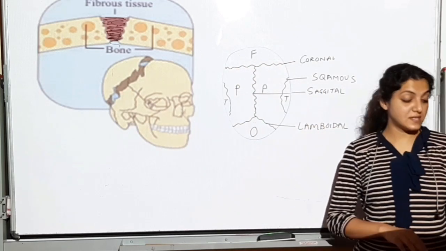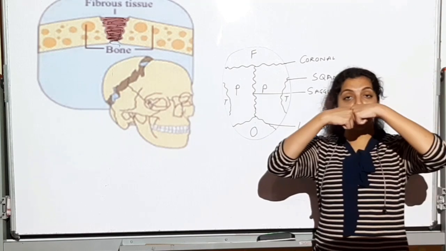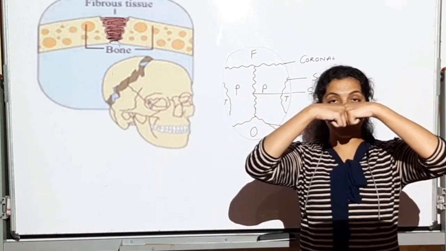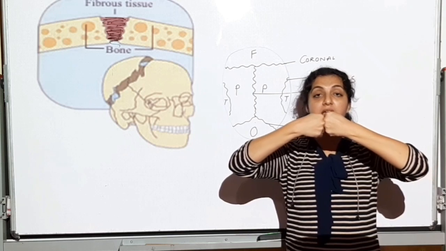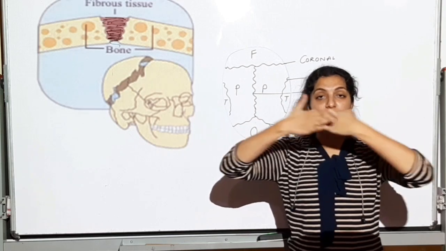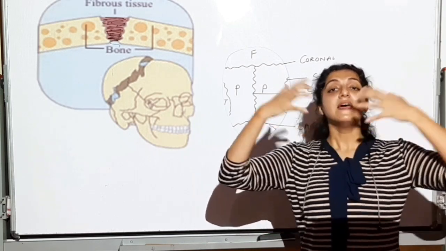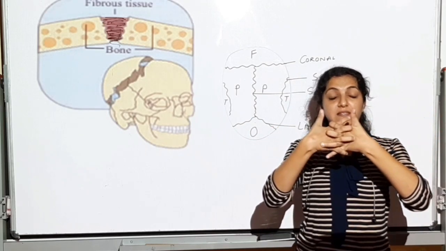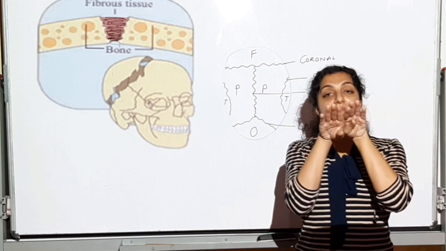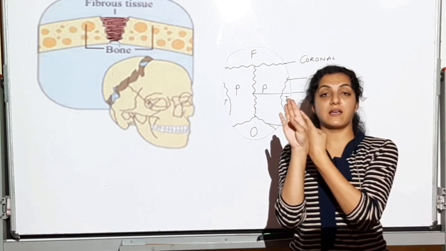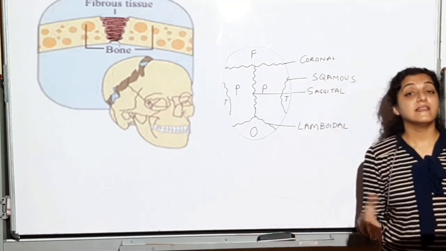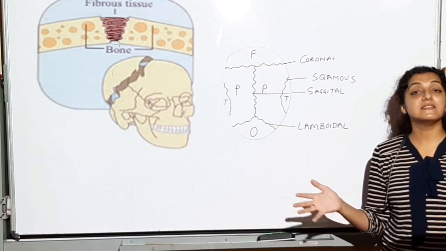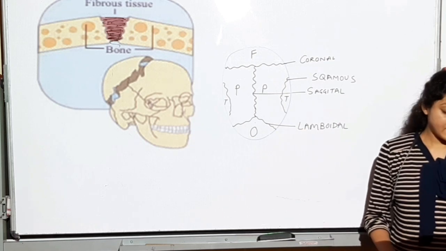And these sutures, they can be like a butt joint, एक दूसरे से आके ऐसे मिल रहे हैं, butt joint बना रहे हैं. They can overlap each other, ऐसे आके overlap हो रहे हैं. They can be serrated. They can have a serrated appearance, ऐसे आके serrated हो रहे हैं. And they can be slanting. एक दूसरे से आके slant होके मिल रहे हैं. These sutures can be all these types. All right.